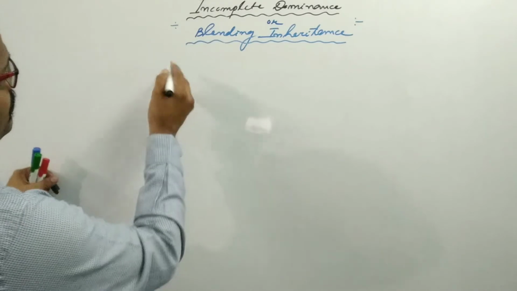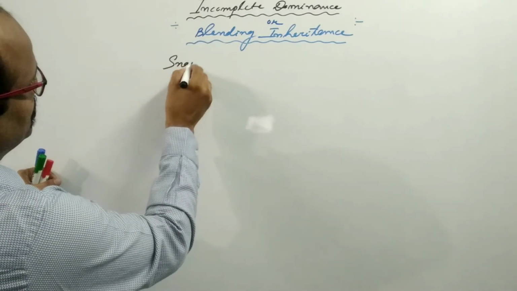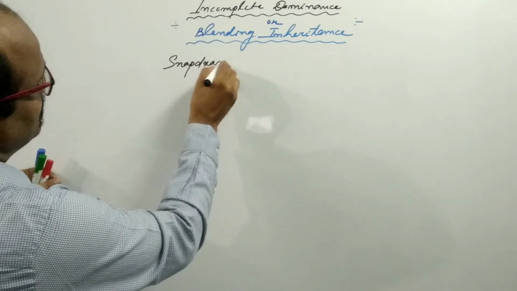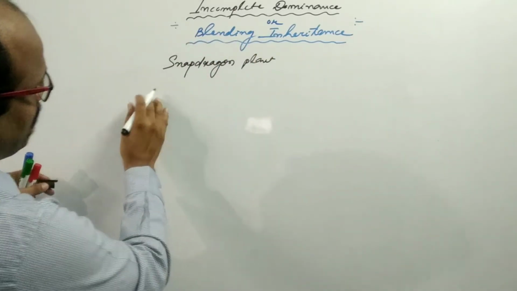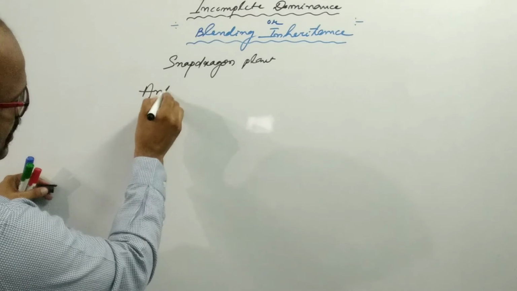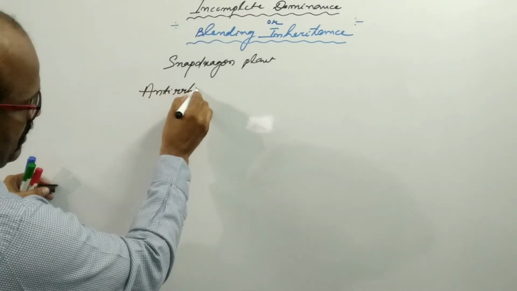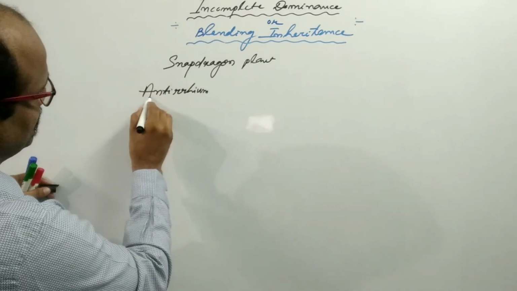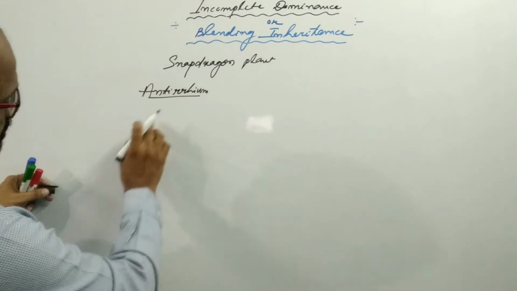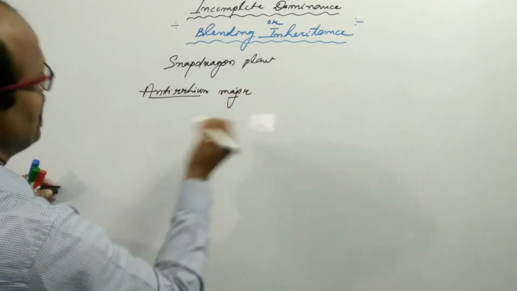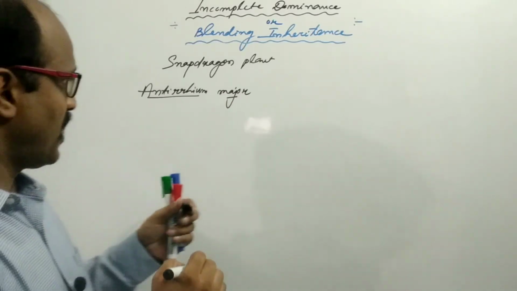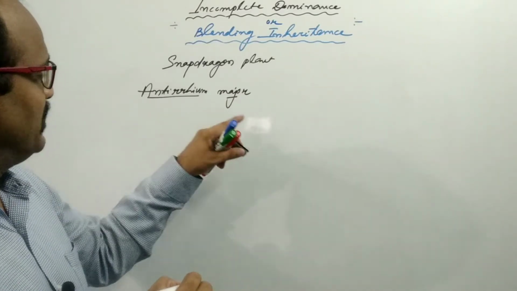In the case of the snapdragon plant, the scientific name is Antirrhinum majus.